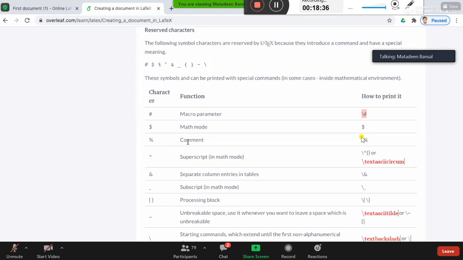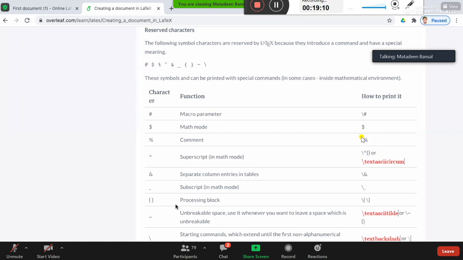Similarly, for the command, say for example you want to write 5%, you have to write 5 and then backslash %. Similarly, the superscript symbol is used in math mode, but if you want to use it as a character, you have to write backslash superscript. Similarly, the ampersand is used for table operations, to separate the columns in a table, but if you want to use it in normal text, you use it with a backslash.